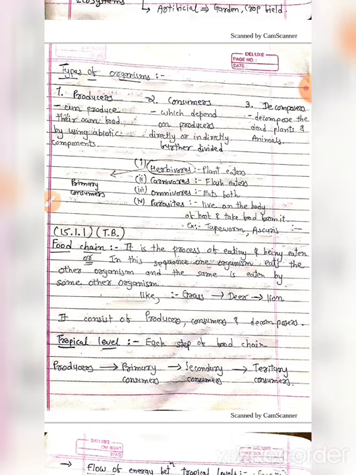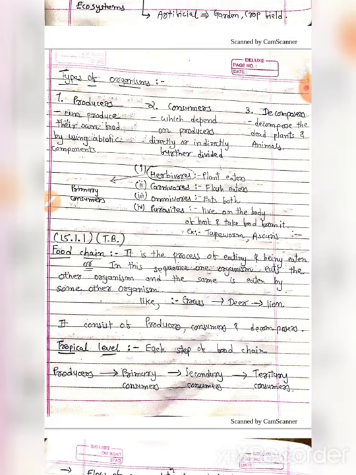And what are the omnivores? Those that eat both plants as well as flesh. These are known as the omnivores. Last is parasites. Parasites are what? They live on the body of the host and take food from it.